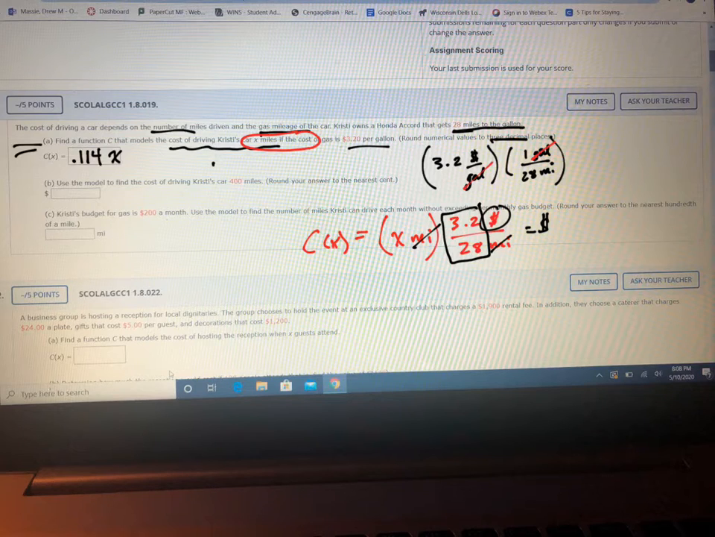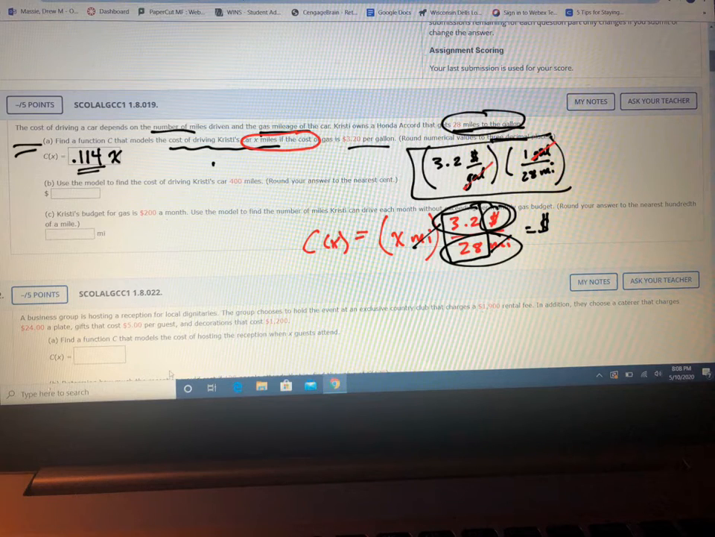So every mile is going to cost you 11 cents. 11.4 cents is essentially what you just figured out. Based upon the mileage that your car gets and the cost of gasoline, that's how much it costs you to drive every single mile. So what you did is you took the cost and divided it by the mileage.